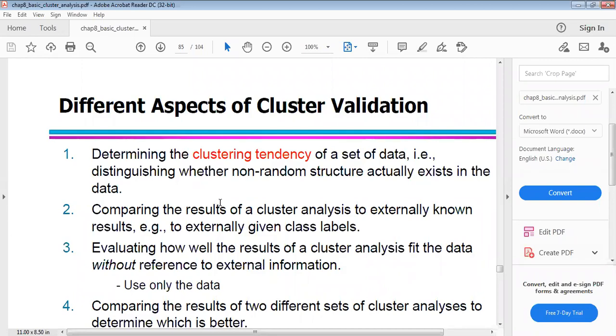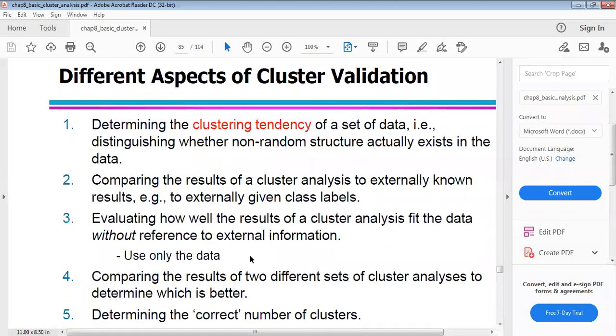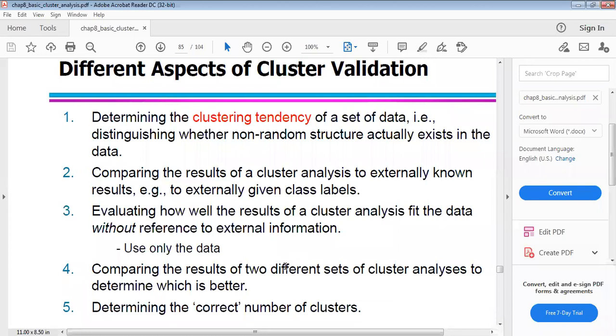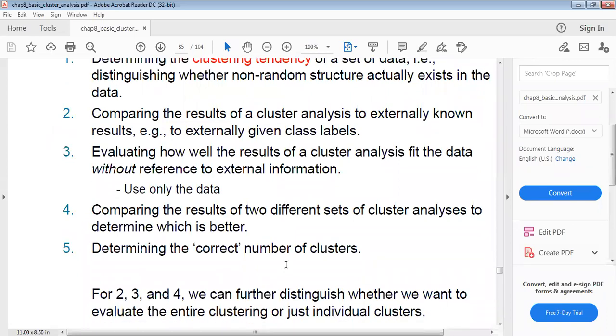Third, evaluating how well the results of a cluster analysis fit the data without reference to external information, using only the data. Fourth, comparing the results of two different sets of cluster analyses to determine which is better. Fifth, determining the correct number of clusters. Those are the different aspects of cluster validation. For 2, 3, and 4, you further distinguish whether you want to evaluate the entire clustering or just individual clusters.